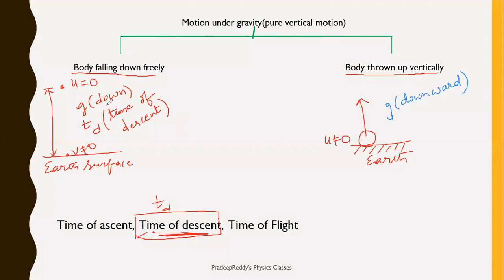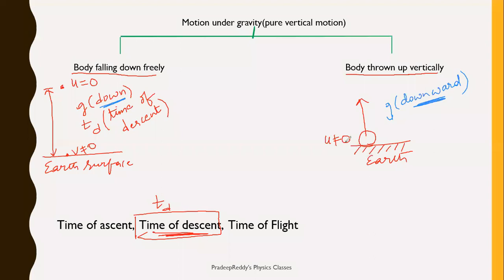Check it up. Here also g is downward. Here also g is downward. We are not changing the direction of g. That is fixed. Always it will be downward. The motion of the body is undergoing change. It can go up or it can fall down. In the first case it is falling down, in the second case it is going up.